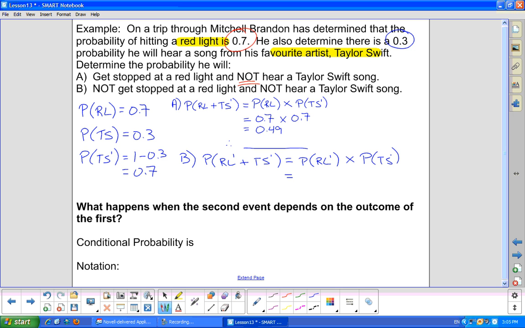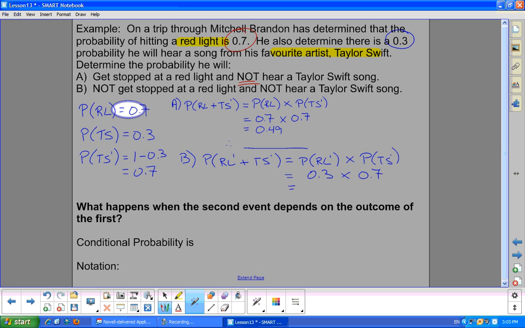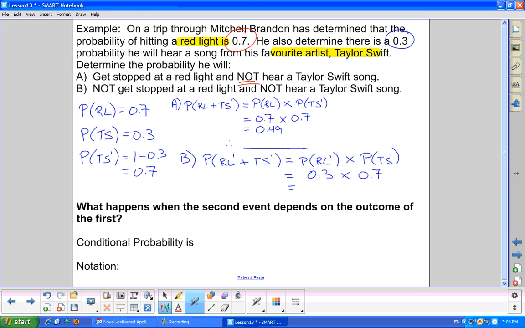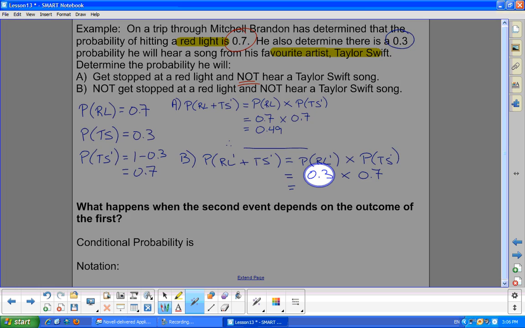So we are looking at red light now as being 0.3 multiplied by 0.7. That hasn't changed from the previous question. So 0.3, because again, hitting a red light is a 0.7 chance. Not hitting it would be the opposite, 1 minus that, and that's where I got the 0.3 from over here.